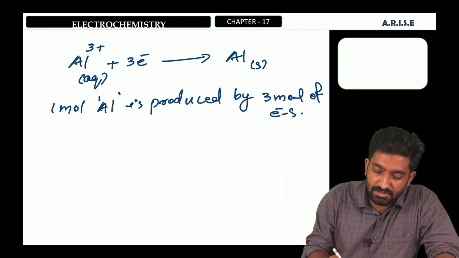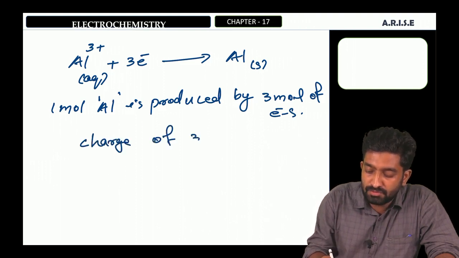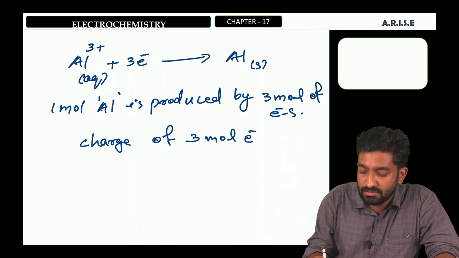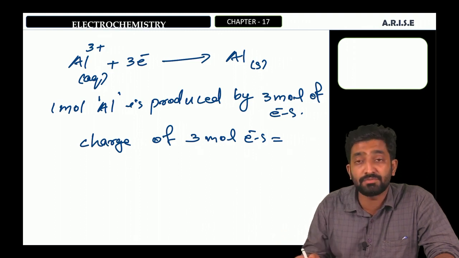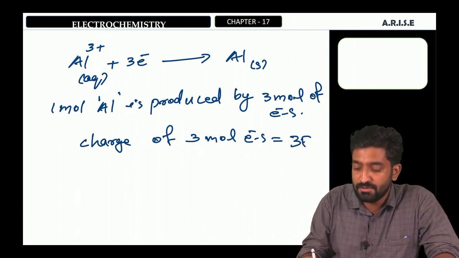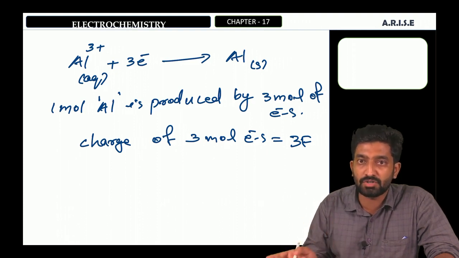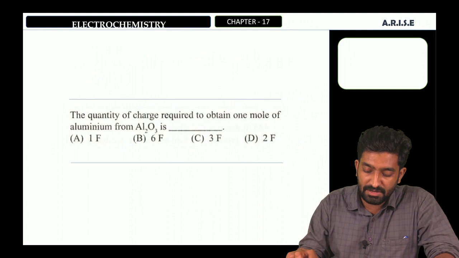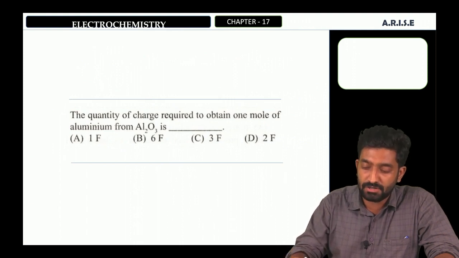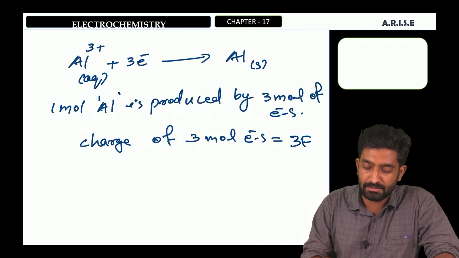That is the charge of 3 moles of electrons. The charge of 1 mole electron is 1 Faraday. Therefore, the charge of 3 moles of electrons is 3 Faraday. It's a simple question. Okay? Therefore, our correct answer is option C, 3 Faraday. Clear? Then the next question.